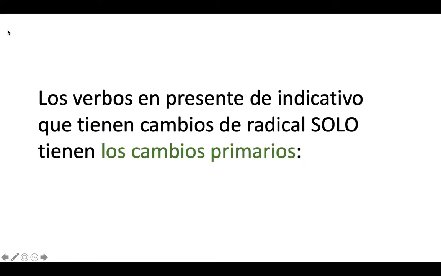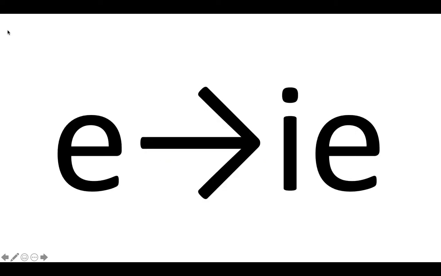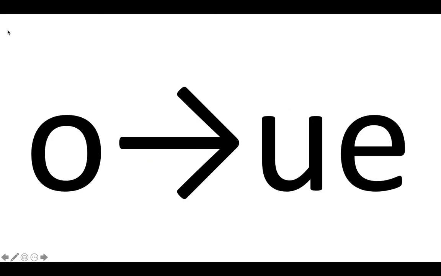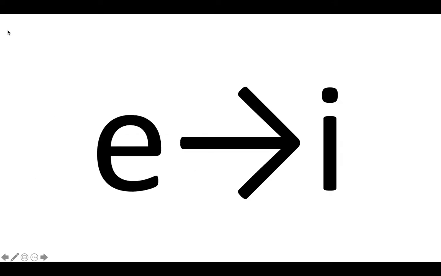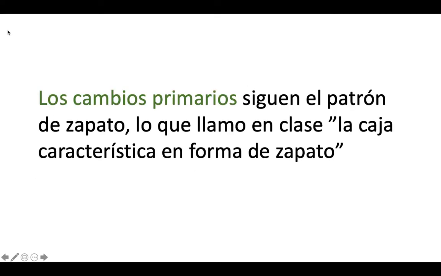Verbs in the present tense of the indicative that have stem changes only have primary changes. They are E to IE, O to UE, and E to I. The primary changes follow the shoe-shaped pattern, what I call in class the characteristically shoe-shaped box.